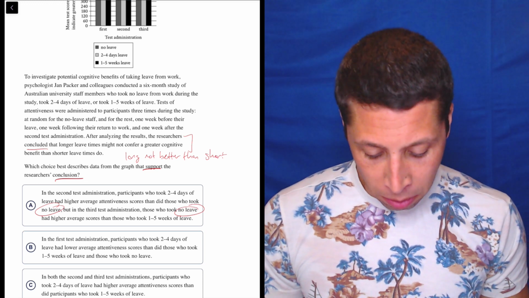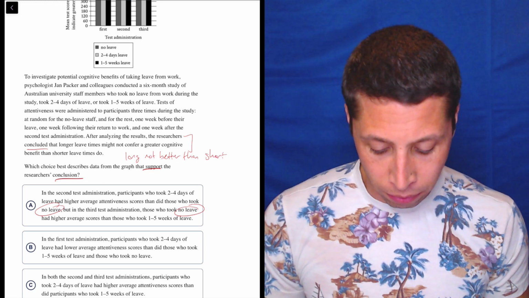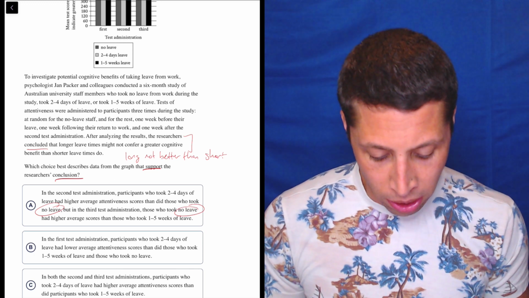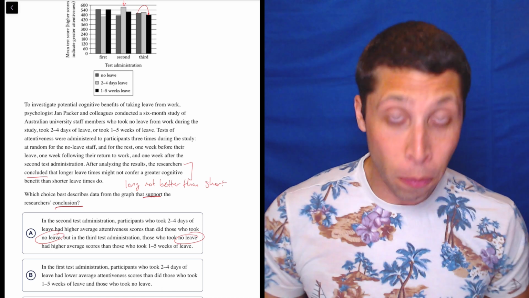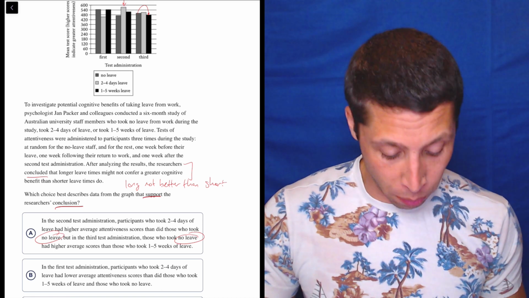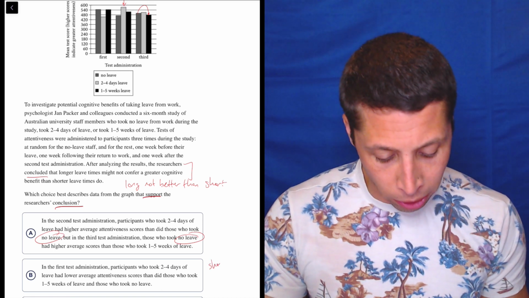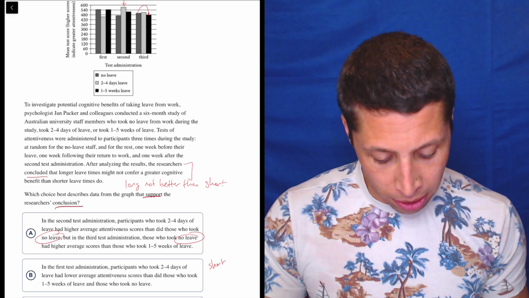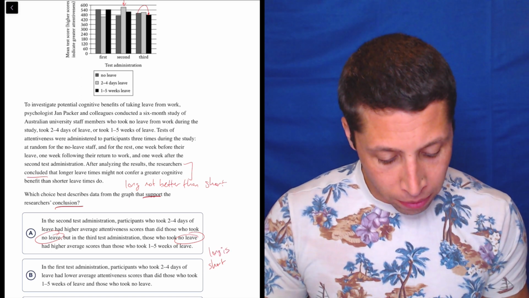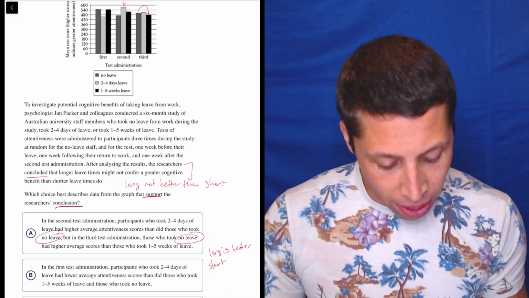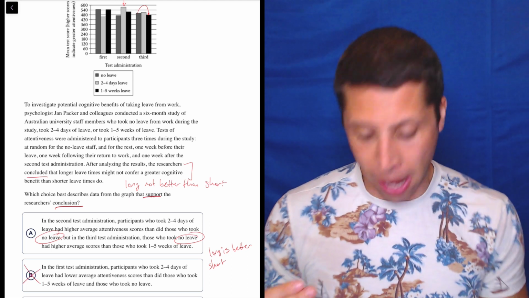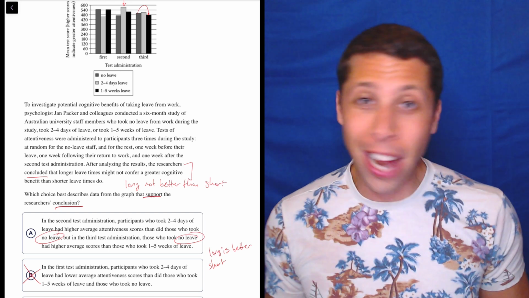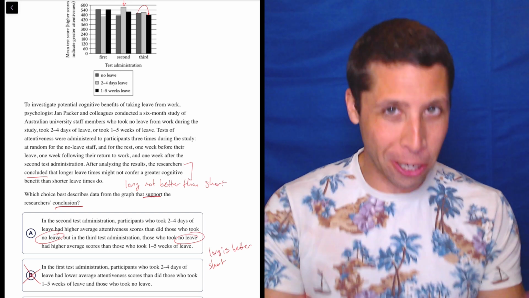B, in the first test administration, participants who took 2 to 4 days of leave had lower average attentiveness scores than did those who took 1 to 5 weeks of leave and those who took no leave. Now, that's true, but that seems to be saying the opposite of what we want, right? They're saying long is better than short, right? Because the long is a higher bar, right? So this seems to be undermining the claim. And sometimes the SAT could ask for that. So not here, but they could.